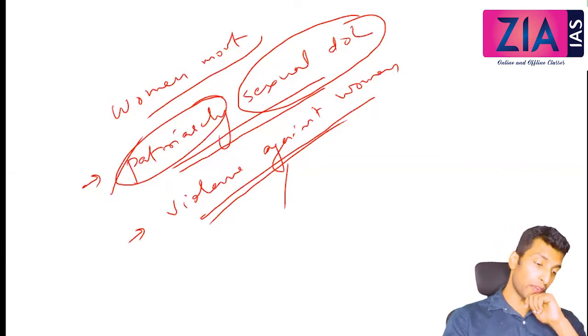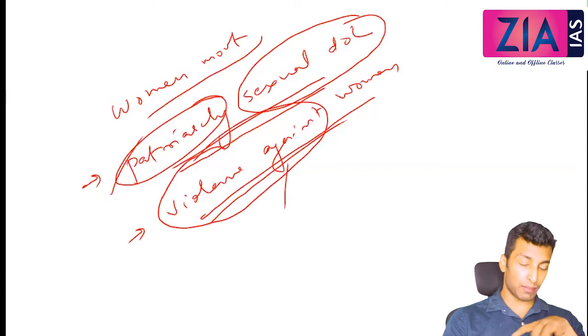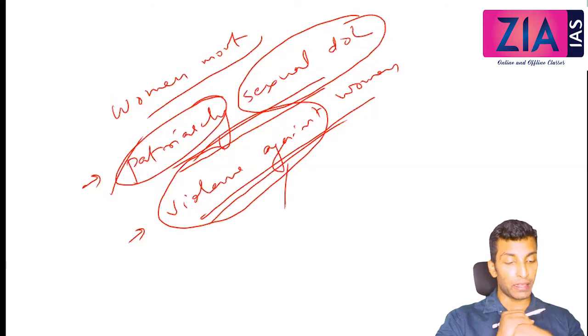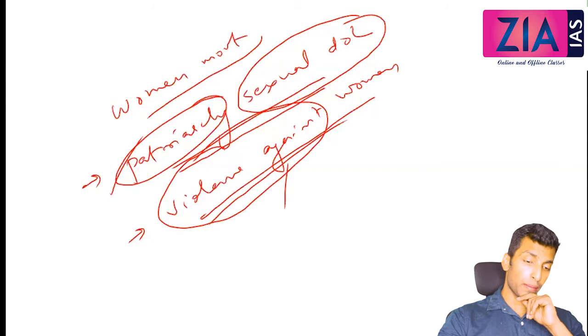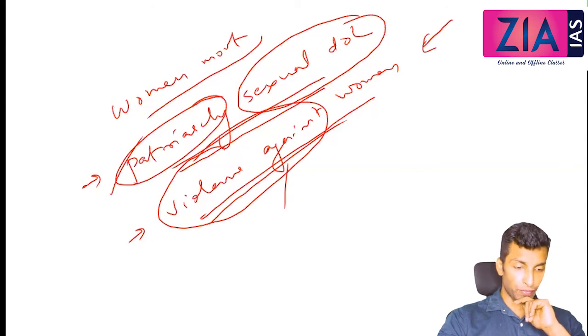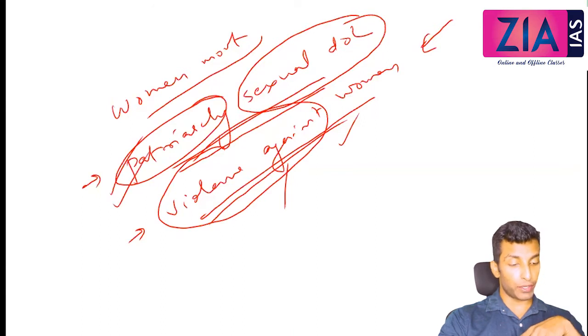Then we will also talk about various violence. Many times I have discussed manifest violence, latent violence, etc. Exactly the same thing. I'll make it formal here so that we can complete that particular area also of the syllabus. So this is coming from the last chapter of your paper 2, violence against women. So this is from family, paper 1 and paper 2 is there, so we'll cover it together.